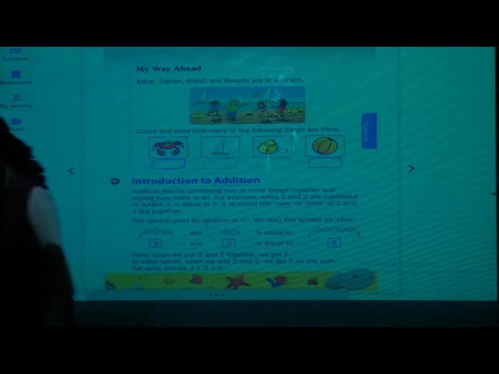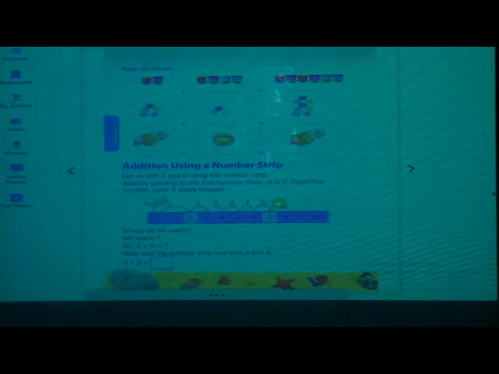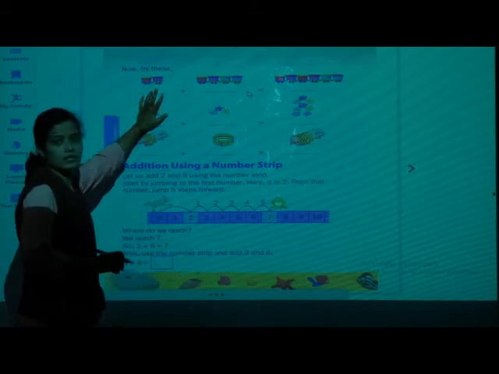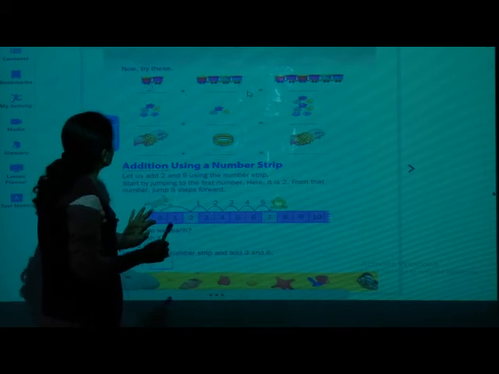Turn the page. Can you see this? Yeah. Now try this. Okay. Now how many of them you can see here? 2. So write here number 2. First pay attention, afterwards you can write.